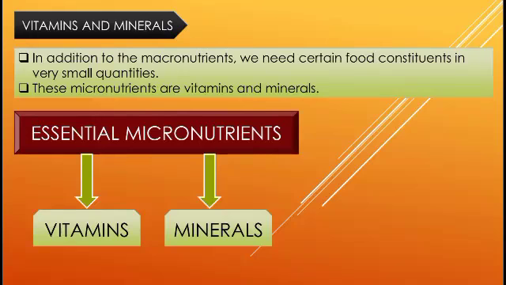Beginning with vitamins and minerals. In addition to the macronutrients, what are macronutrients? Yes, I have taught you in the last video. It means that they should be consumed in a larger amount, and their proportion should be more as compared to the other constituents. So we need certain food constituents in very small quantities. Macronutrients should be consumed in more amount, and micronutrients should be consumed in less amount. These micronutrients are vitamins and minerals.